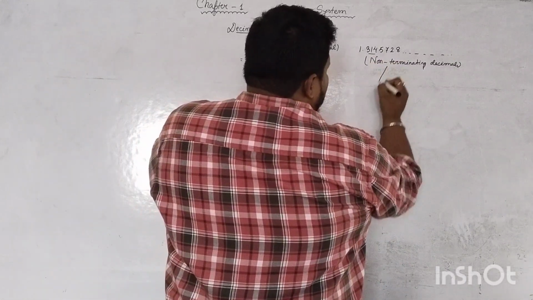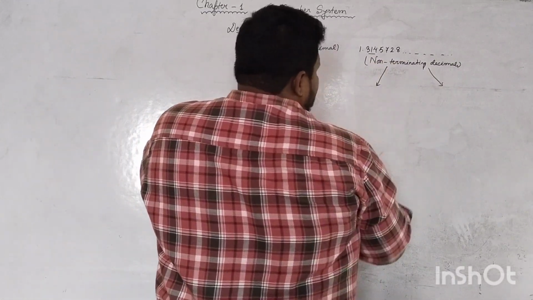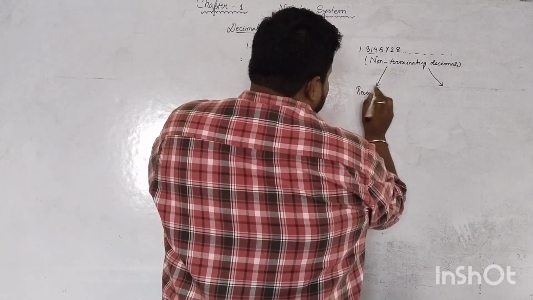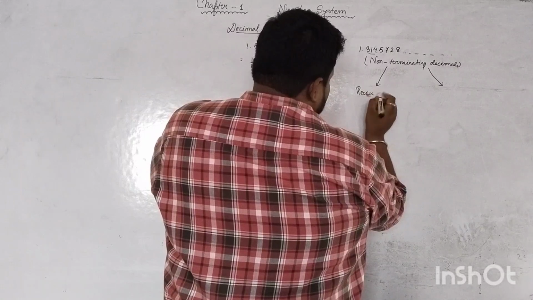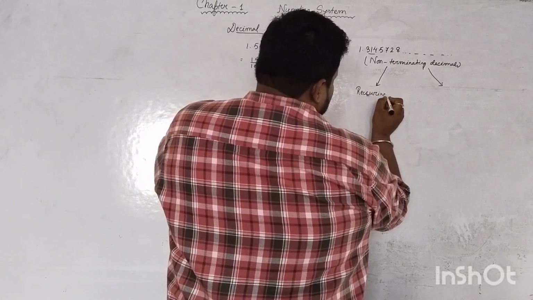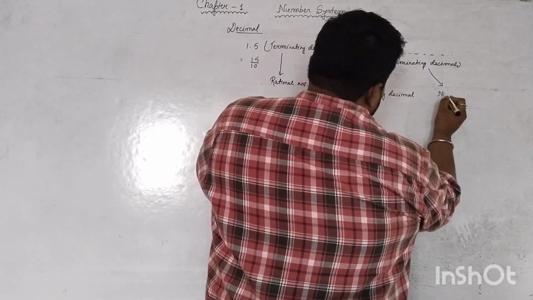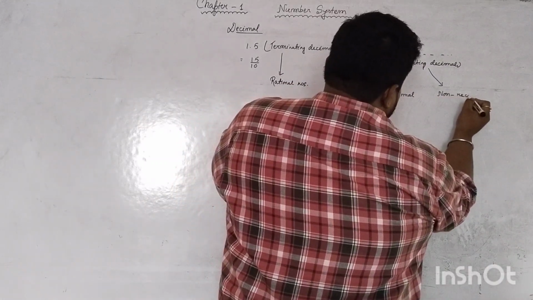Okay, now non-terminating decimals are also of two types: non-terminating recurring decimal and non-recurring decimal.